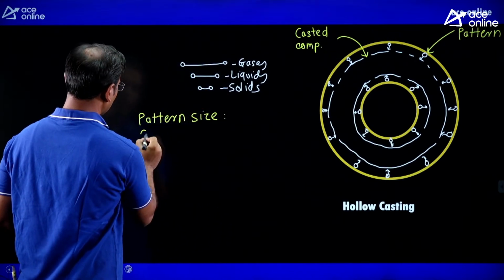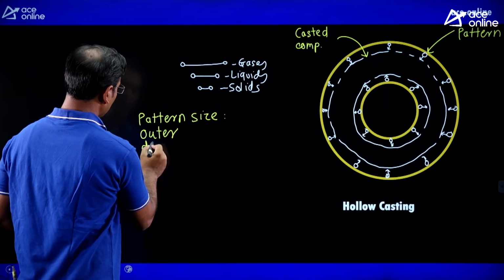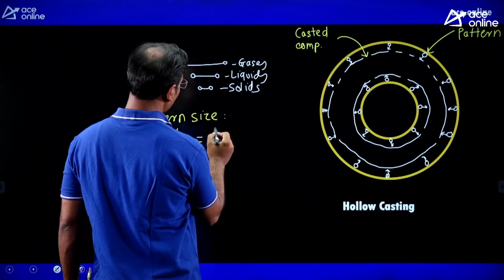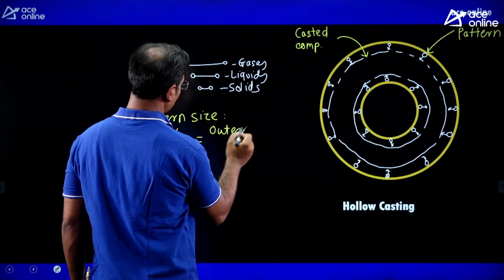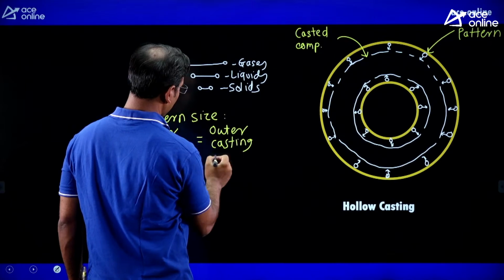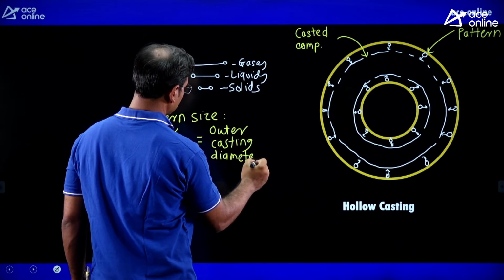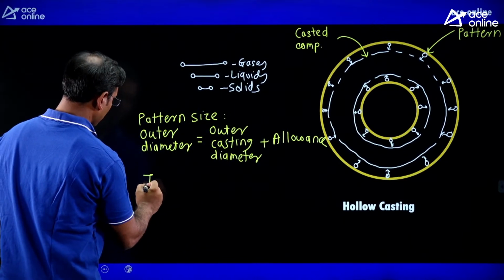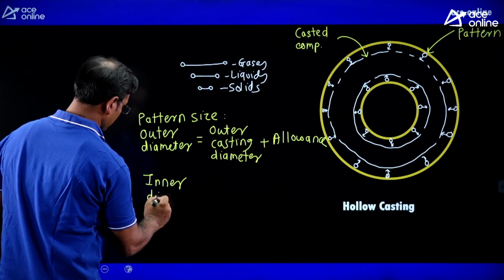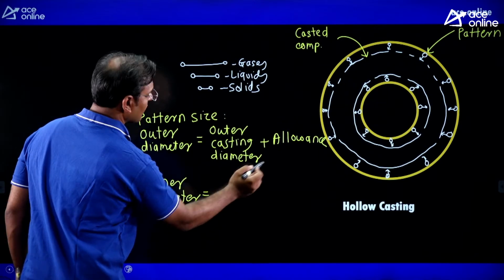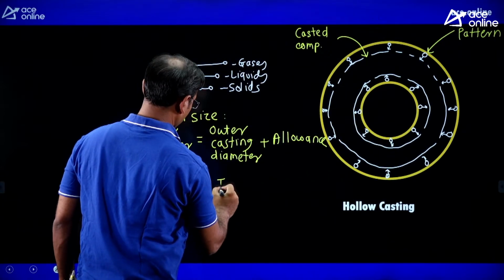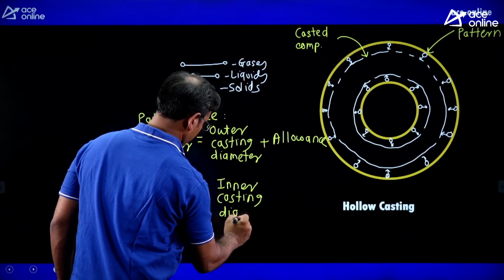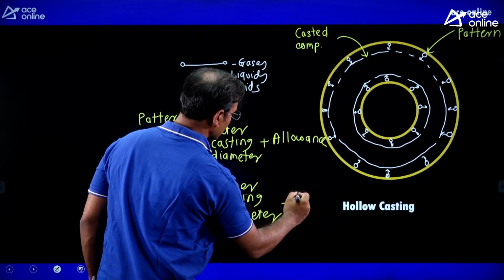For the pattern size, if we have to calculate the outer diameter, we take the outer casting diameter plus allowance, and the inner diameter is equal to the inner casting diameter minus allowance.